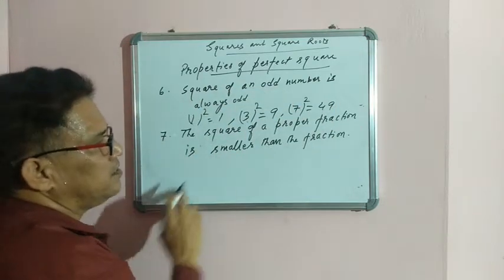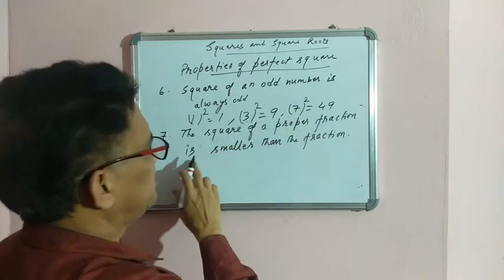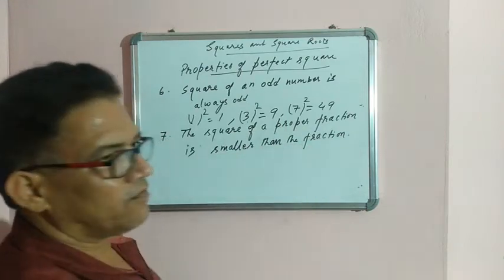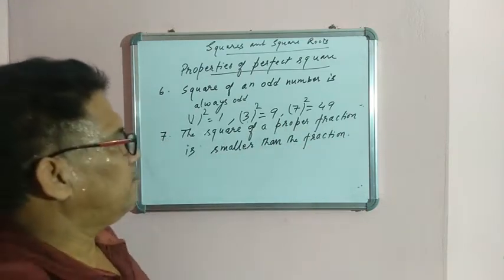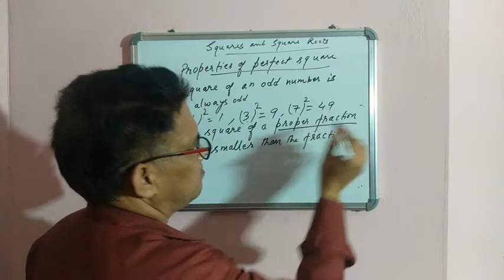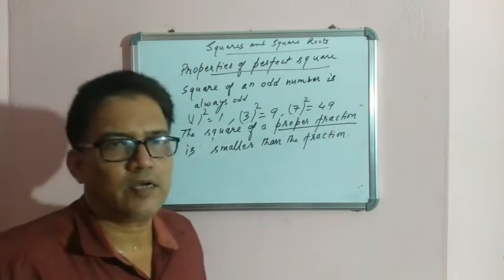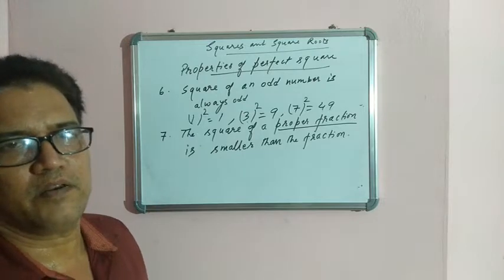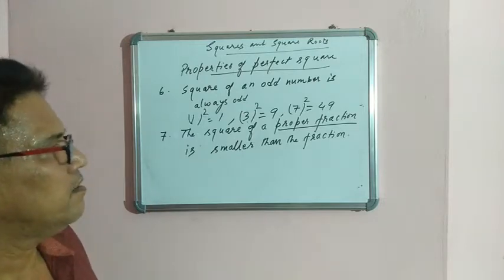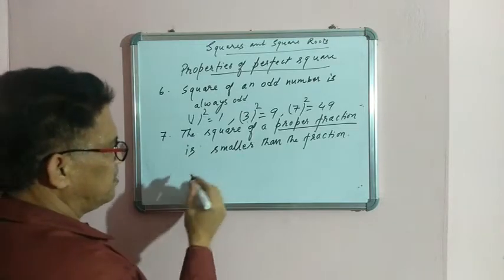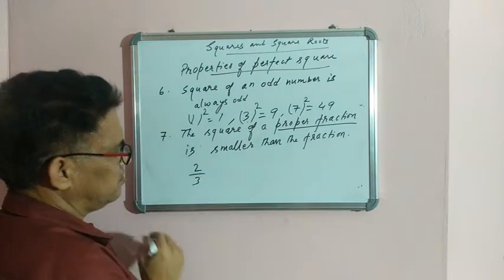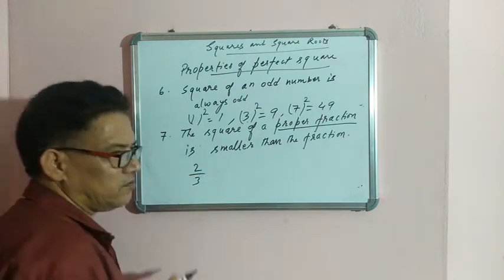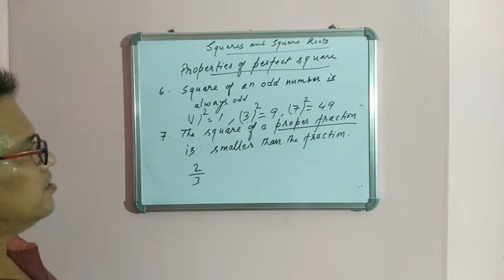Now this property: the square of a proper fraction is smaller than the fraction. Now what is a proper fraction? A fraction whose numerator is smaller than the denominator is called a proper fraction. One example I am taking is 2 by 3. Here the numerator is smaller than the denominator. This is a proper fraction.